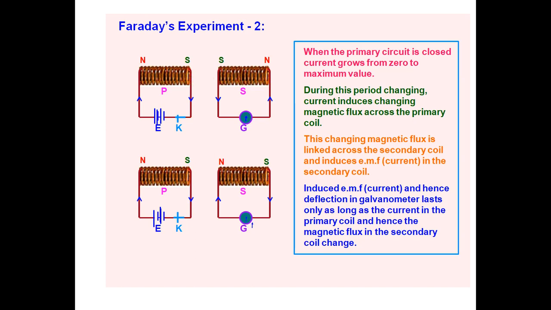During this period, the changing current induces a changing magnetic flux across the primary coil.